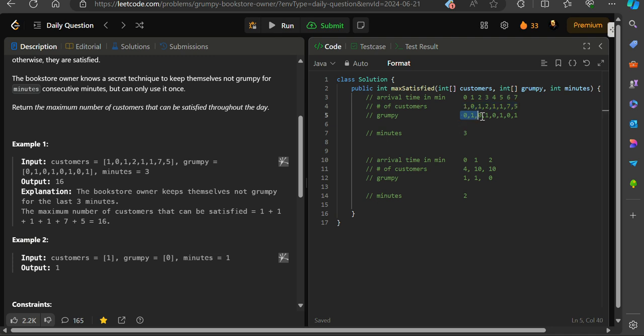And now there is another array called grumpy. Here the 0 denotes the bookstore owner is happy and he served the customer with satisfaction, and the 1 denotes the bookstore owner was angry and he was unable to serve the customer. So let's understand this. In the 0th minute, the bookstore owner was happy and he served this one customer happily. So this customer is satisfied.